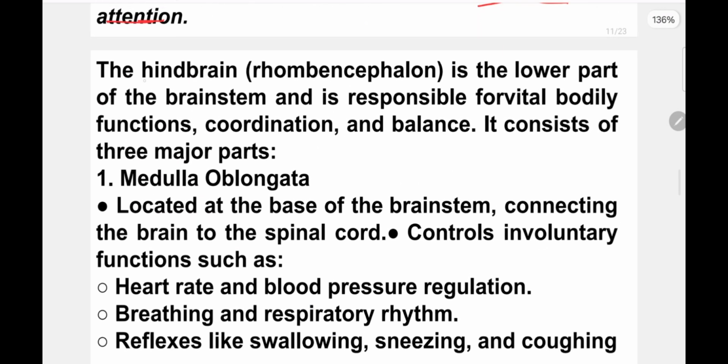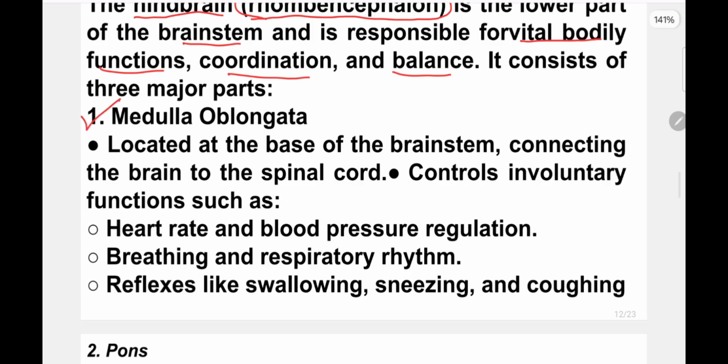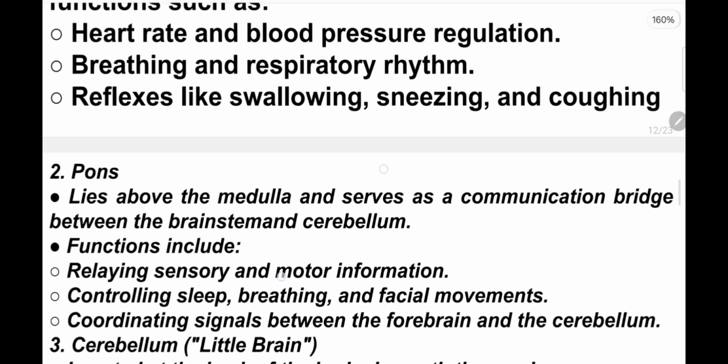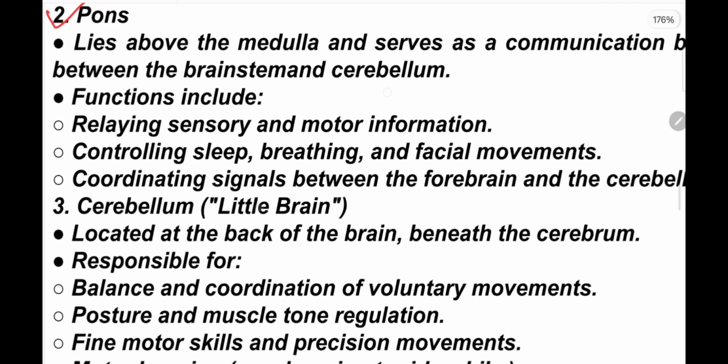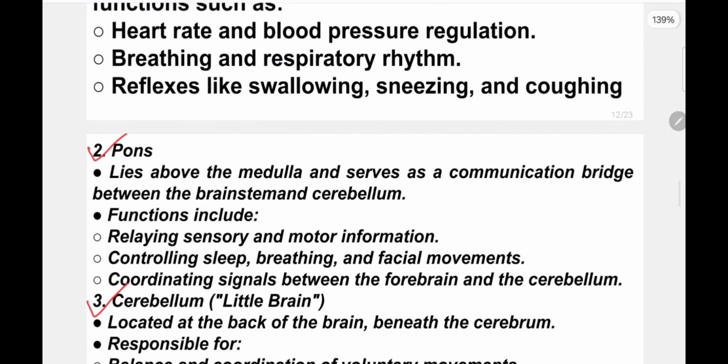Next is the hindbrain, and its name is rhombencephalon. It is the lower part of the brainstem. Now you need to know what the brainstem is. The hindbrain is responsible for vital bodily functions like coordination and balance. So our balance and coordination is maintained by the hindbrain. It consists of three major parts: the medulla oblongata, the pons, and the cerebellum.